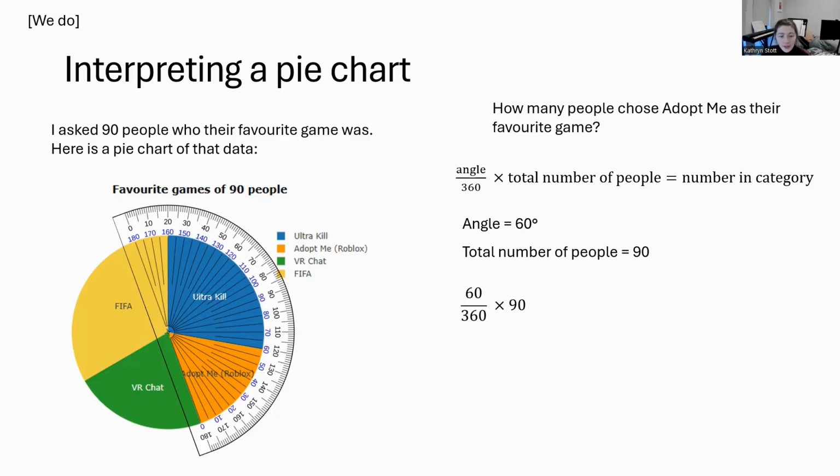I've got 60 over 360 multiplied by 90, which is 15.